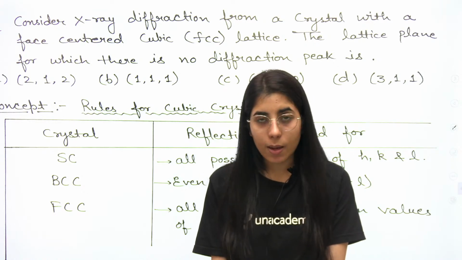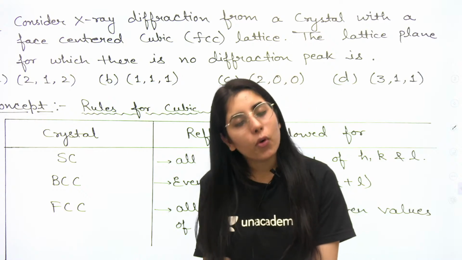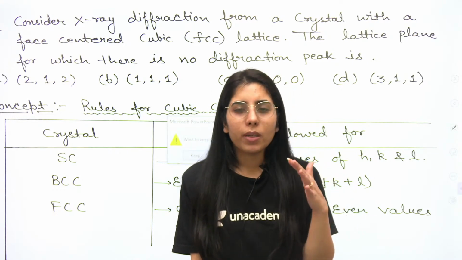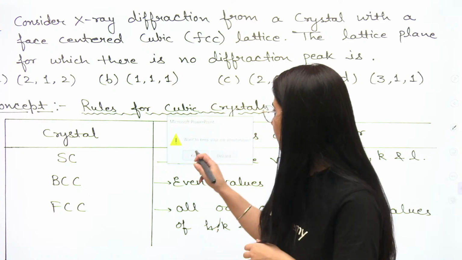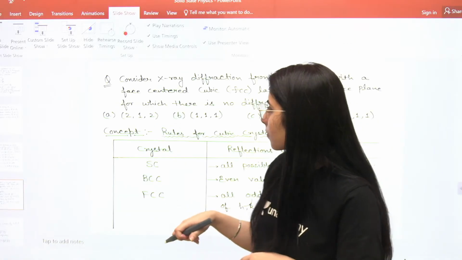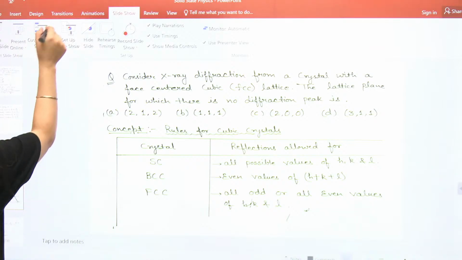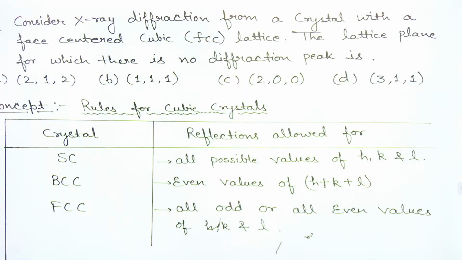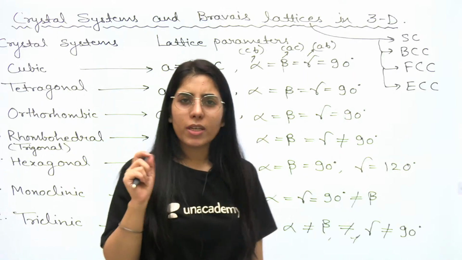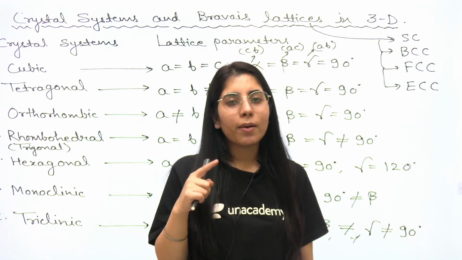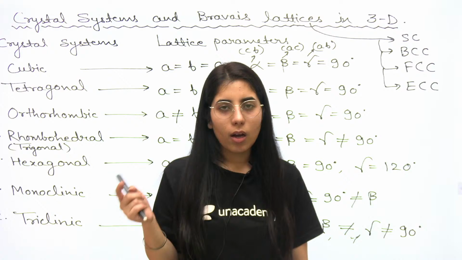So this is one of the examples that you need to know about, the most common and the most expected types of crystals, and what kind of lattice is present in them.